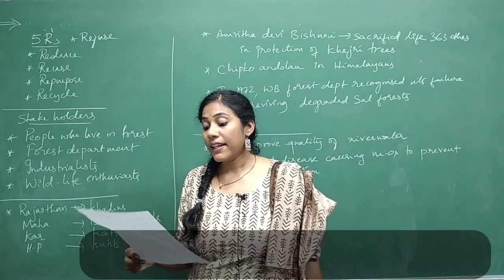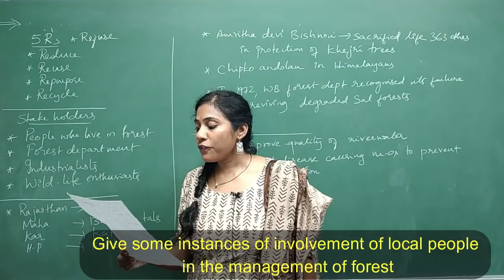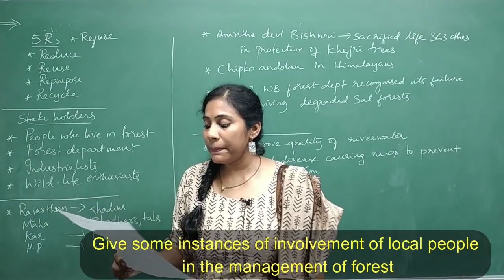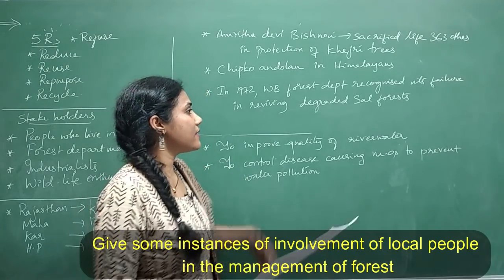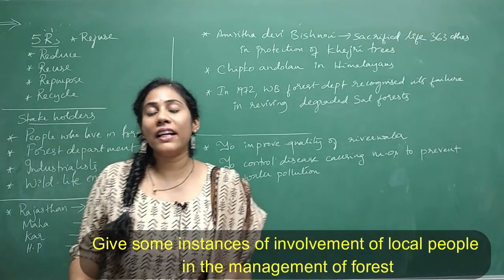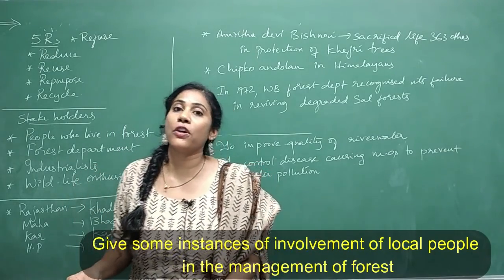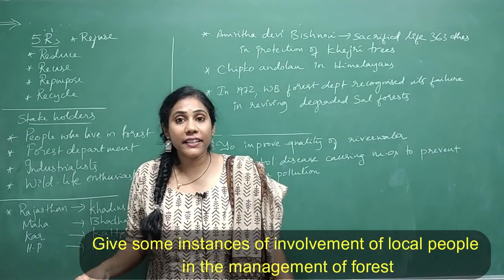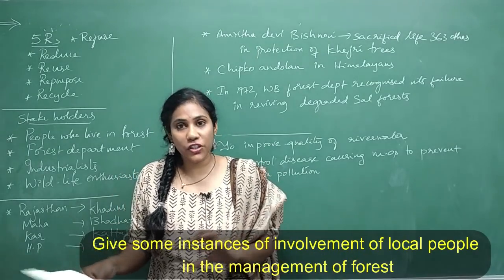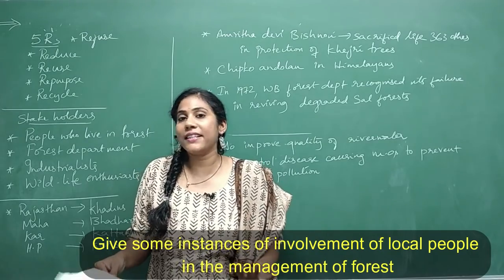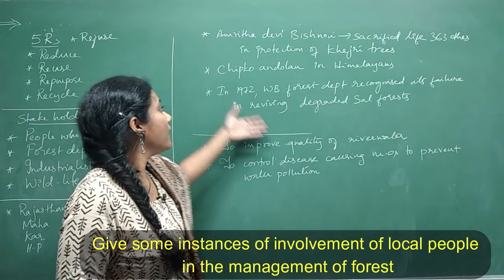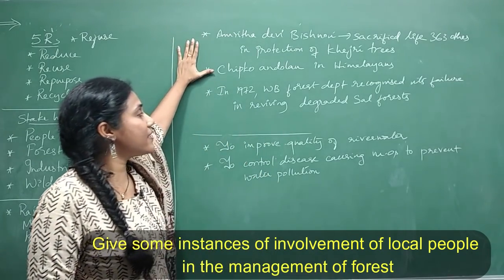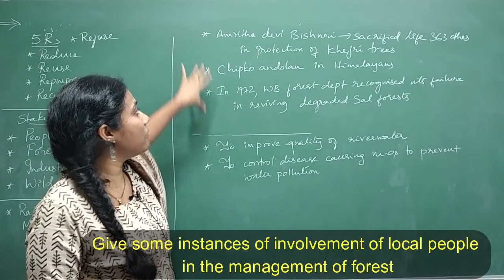Next question. Give some instances of involvement of local people in the management of forests. Say how local people have done movements in protecting a forest, how they have safeguarded the forest in different situations. You have to give at least 2 to 3 examples. And we studied 3 instances in the chapter that I have mentioned here.